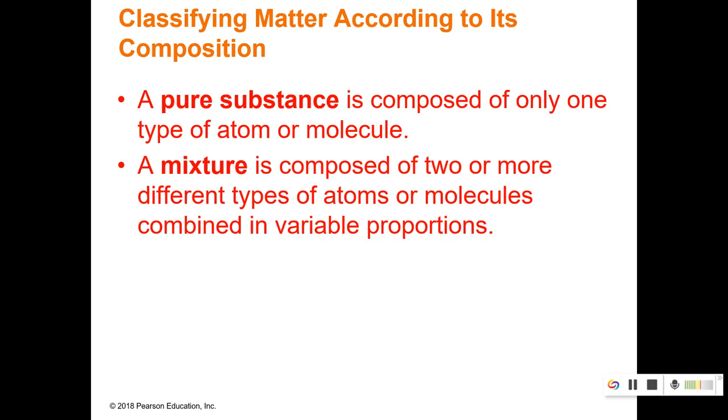As far as classifying matter goes, we're going to classify them into two major categories, and then we'll break down those categories more. So a pure substance is the first category. That's composed of only one type of atom or molecule. And then a mixture is composed of two or more different types of atoms, but they're combined in variable proportions, which we'll talk about what that means. But variable means they're not the same. Like the proportions aren't fixed.